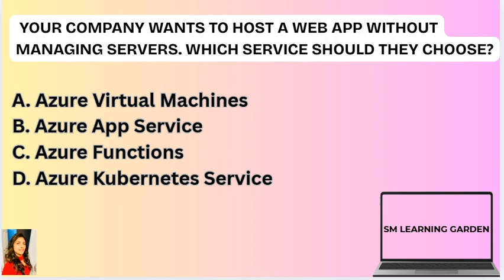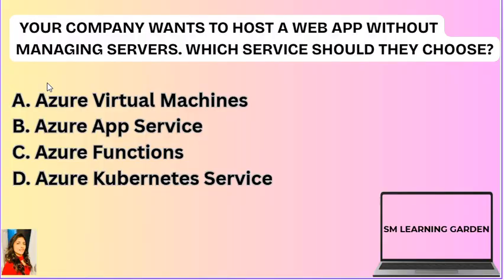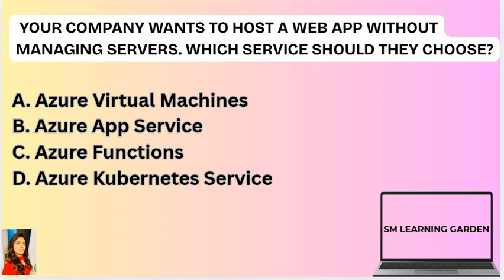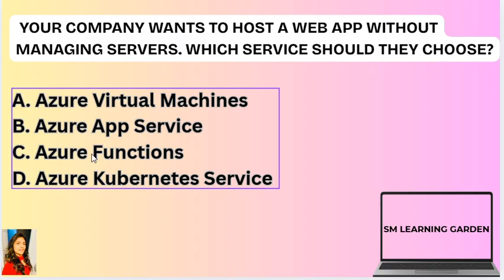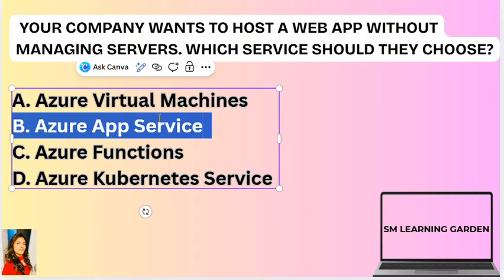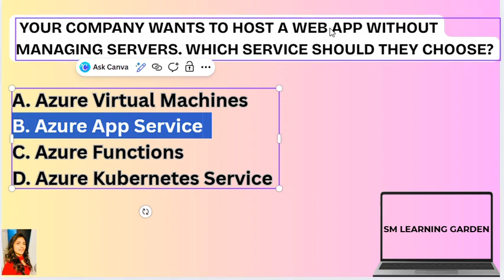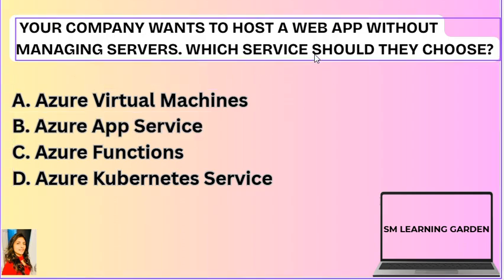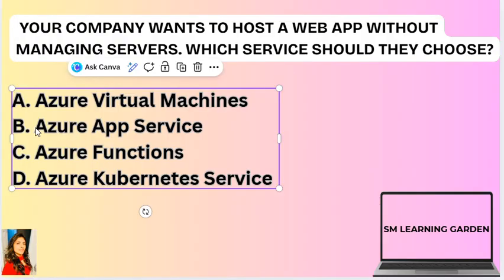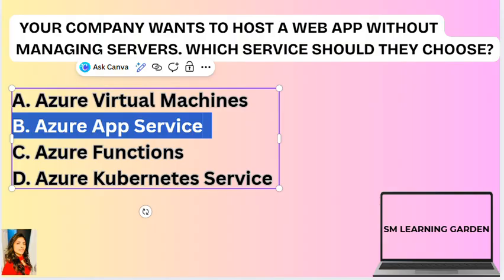Next question here is, your company wants to host a web app without managing servers. Which service should they choose? Options are Azure Virtual Machines, Azure App Service, Azure Functions, or Azure Kubernetes Service. So the correct option here is Azure App Service. Now why? Because PaaS web hosting without server management. Functions are event driven, not for full web apps. So whenever you come, like as I told in the previous part as well, if there is a web app, that means that is directly connected with the Azure App Service.